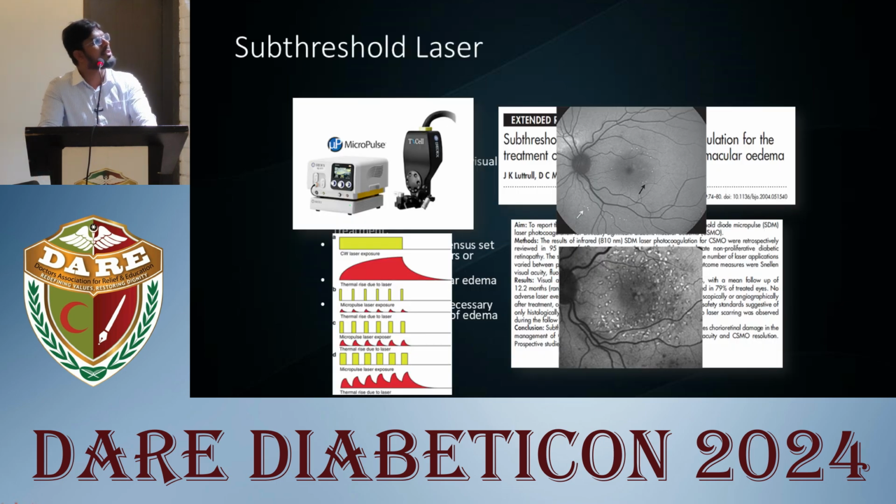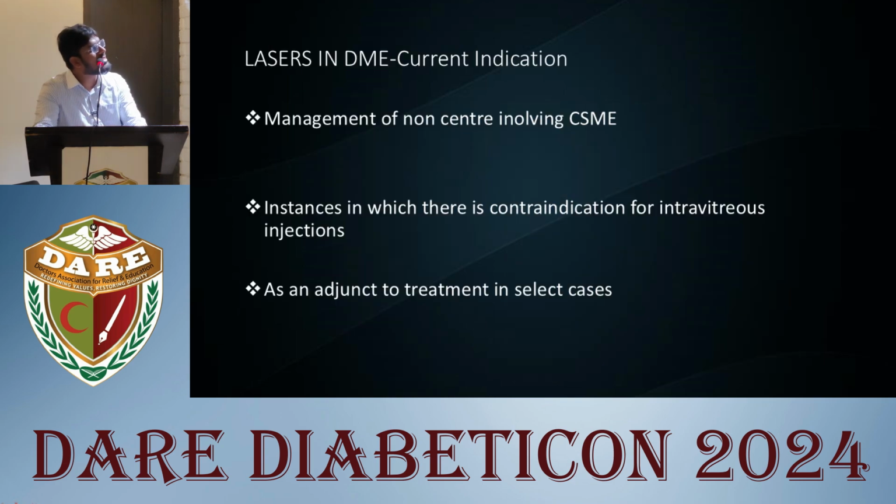To overcome this problem, subthreshold diode laser is being employed to reduce the complications of scarring and development of scotomas. Subthreshold pulses are being used, but the disadvantage is there is no visible endpoint for treatment. The reduction in macular edema is slower, and more treatments are necessary to achieve resolution. So, the current indication for lasers in DME is management of non-center-involving CSME, instances in which there is a contraindication for intravitreal injection, and sometimes as an adjunct to treatment, that is, injections.